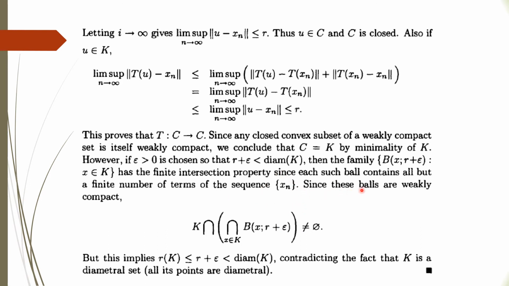Since these balls are weakly compact, meaning compact with respect to the weak topology, therefore this intersection should be non-empty.